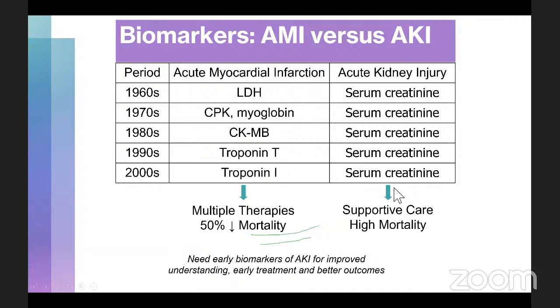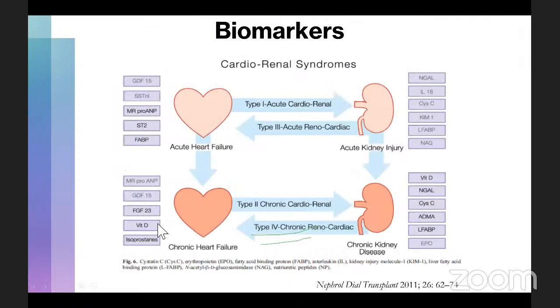We've tried to fine tune all the drugs or the medications that the patient is going to be on, and still we meet high mortality rates in our patients. So there is still a need for early biomarkers of acute kidney injury to facilitate better understanding, to provide early treatment and better outcomes in patients with AKI. So these are the list of biomarkers. In acute heart failure, you have the mid-range pro-atrial natriuretic peptide and the fatty acid binding protein. Along the chronic heart failure category, you have FGF23, vitamin D, etc.